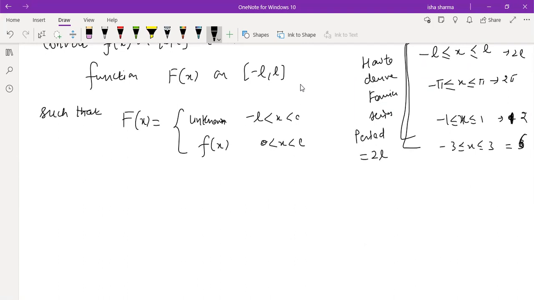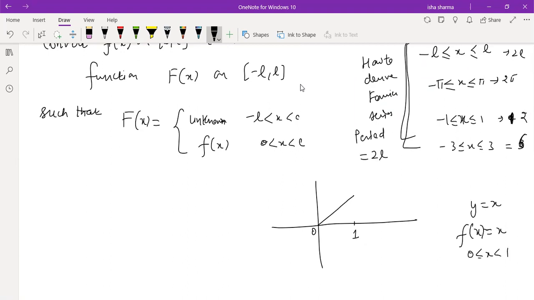Now let me show you graphically what is happening. Say you are given a function from 0 to 1, where y is equal to x. So say you are given f(x) equal to x, where x lies from 0 to 1. We want to derive a Fourier series for this, and that will be known as the Fourier half range series because of the kind of interval given to us. The point is how I need to convert this to capital F(x).